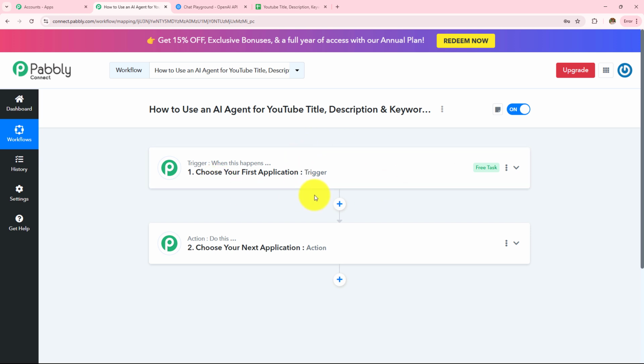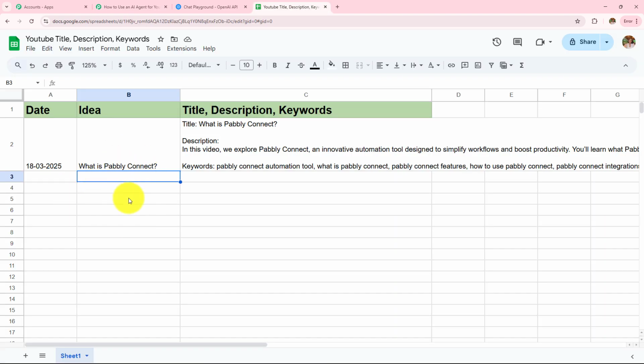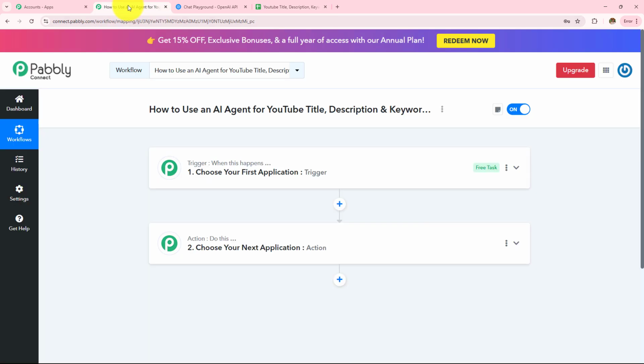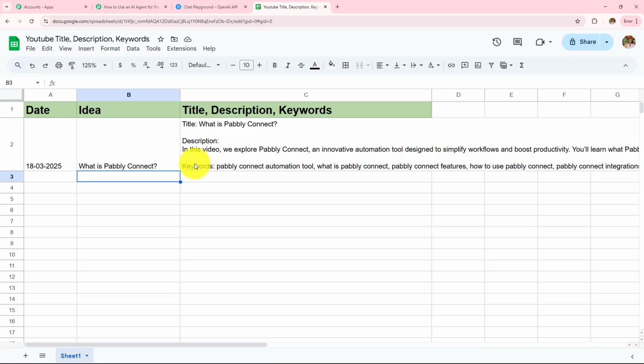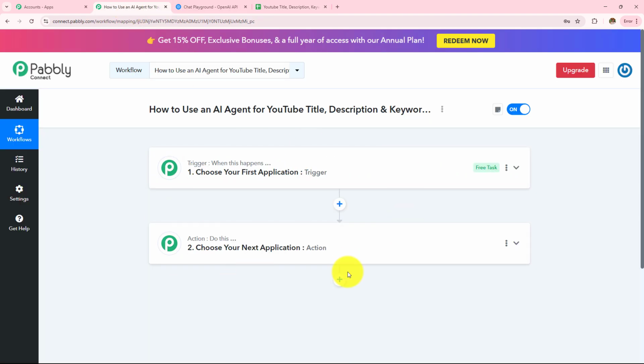There can be only one trigger step in a workflow, but as many action steps as you want. Here in this workflow, I want to use an AI agent for YouTube title, description and keywords, which means whenever I enter my idea of YouTube title, description and keywords, this will be automatically generated. Whenever I enter my idea of keywords, title, description, this complete workflow here will get triggered, because trigger says when this